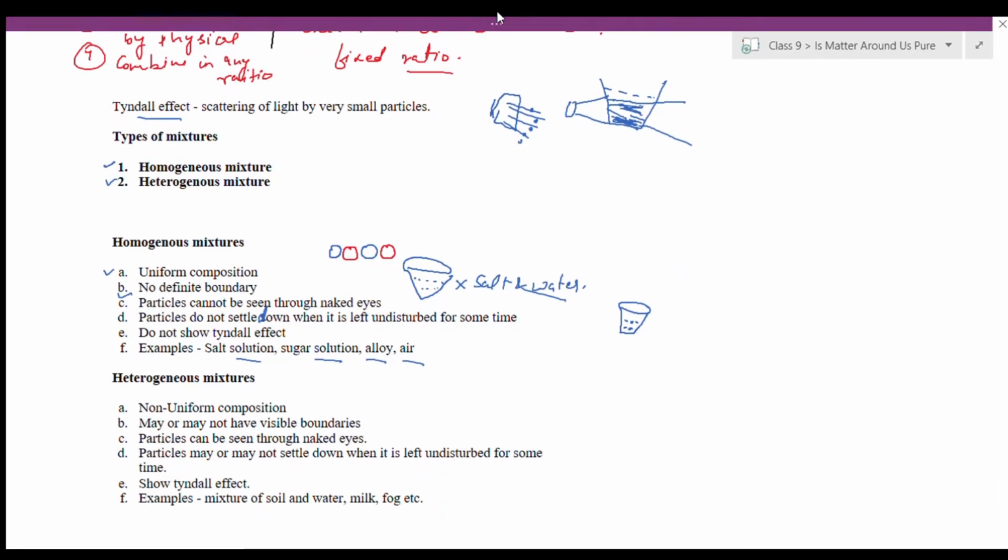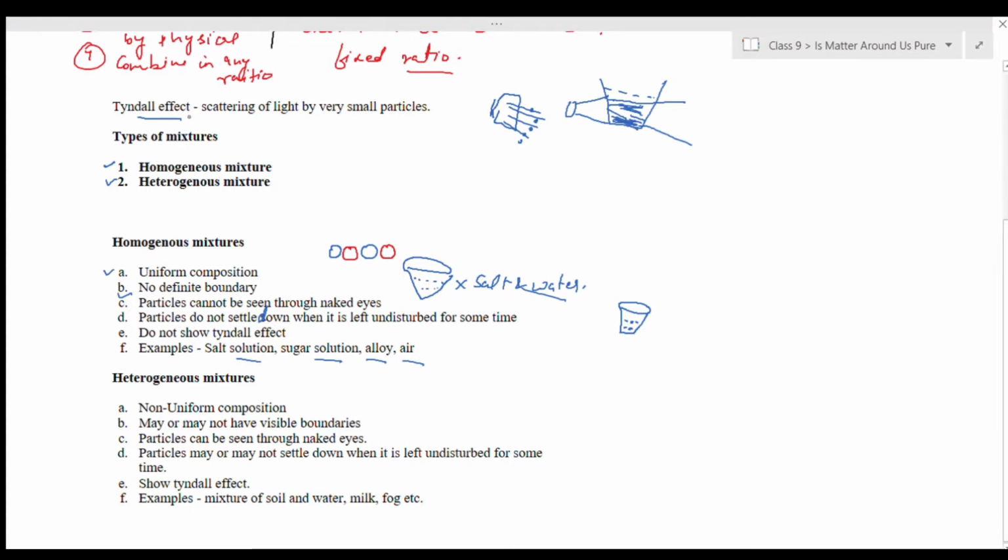Another type of mixture is heterogeneous mixtures. The first property of a heterogeneous mixture is that it has a non-uniform composition. By non-uniform composition, we mean that there might be some particles of substance 1 present, followed by maybe a lesser number of particles of substance 2, and then maybe many more of substance 1 again. So this ratio is not fixed. So this could be unevenly distributed. Now there could be, say, hundreds of particles of substance 2 again.